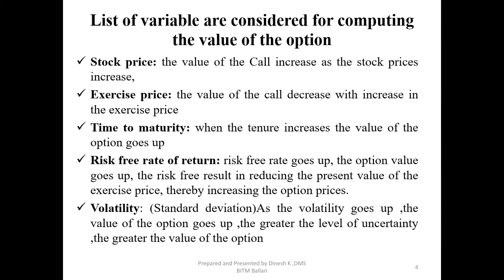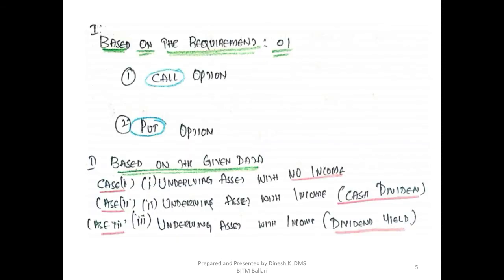Fine. Time to expiry, that is, the time to expiry of the contract: it could be 1 month, 2 months, 3 months, 6 months. Risk-free rate, that is, the treasury bill risk-free rate should be known. Then the volatility of the stock or the underlying asset should also be known. So these 5 variables are the inputs to calculate the option price. Once again, an option price is nothing but an option premium. So in valuation of an option, we are calculating the option premium that we need to pay to acquire the rights.